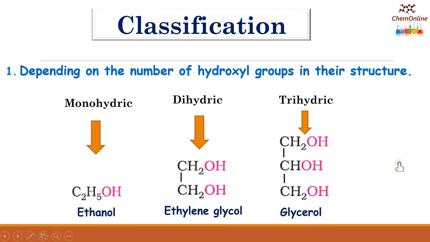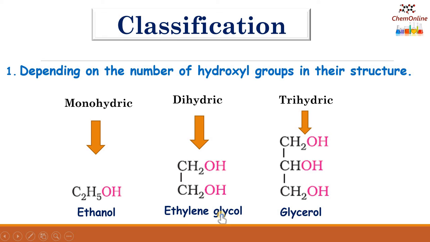Now we will move on to the classification of alcohols. There are generally two ways in which the alcohols are classified. The first one is depending on the number of hydroxyl groups, that is OH groups, in their structure. If there is only one hydroxyl group, then it is called a monohydric alcohol. An example is ethanol, C2H5OH. And if there are two hydroxyl groups, then it is called a dihydric alcohol.